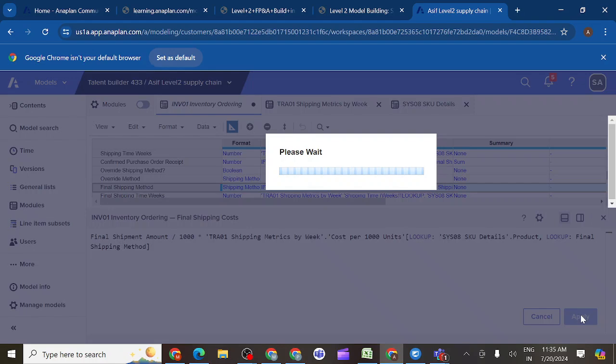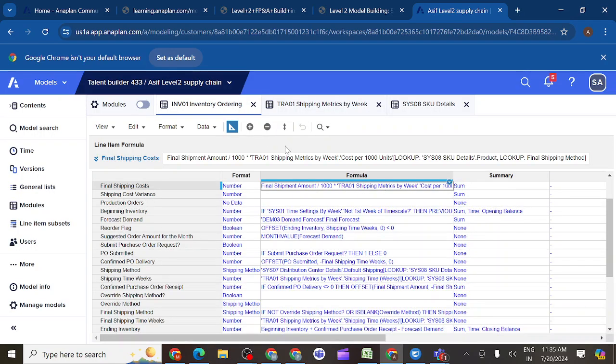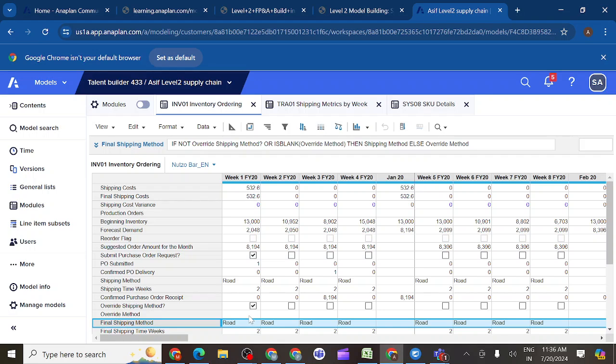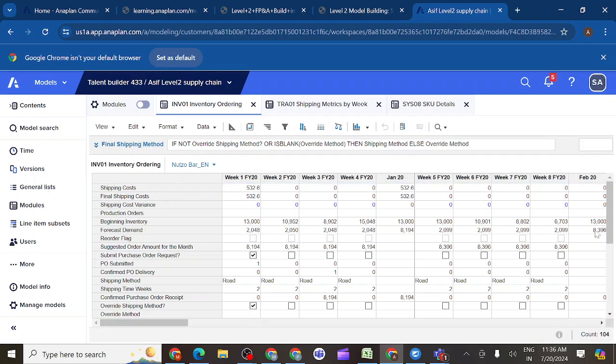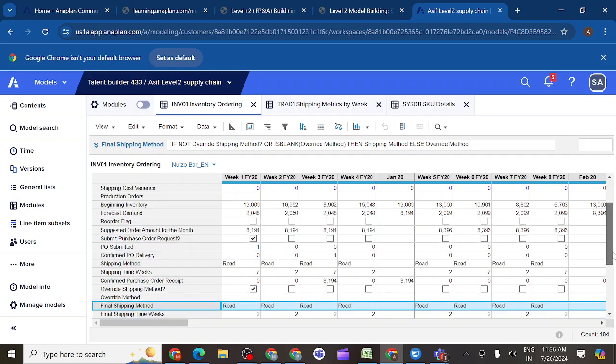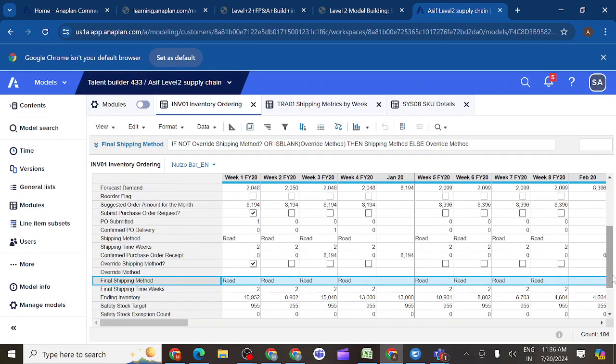So when will you get a final shipping cost? When you override, then only you will get it, Irfan. Is it correct? Yeah, got it. When you do an override, then only will you get it. If you change anything, you will get it. Otherwise, it will take the basic shipping method. So in this way, we will get the normal shipping cost and the override shipping cost. So you will get the difference here.